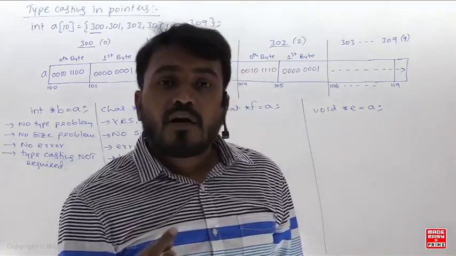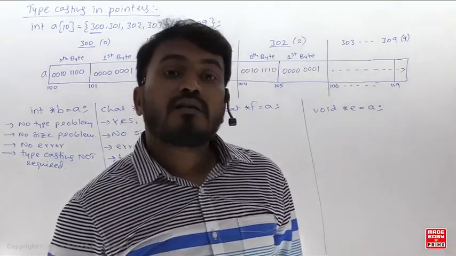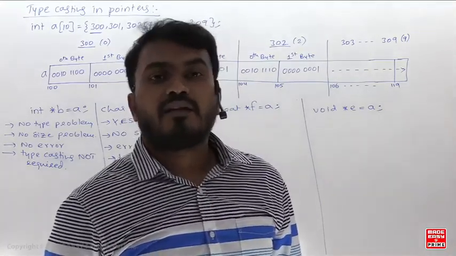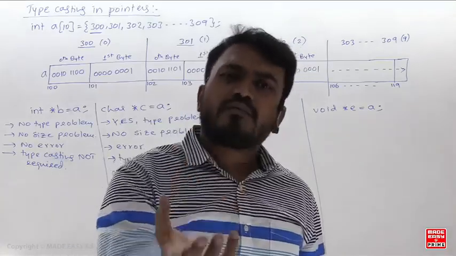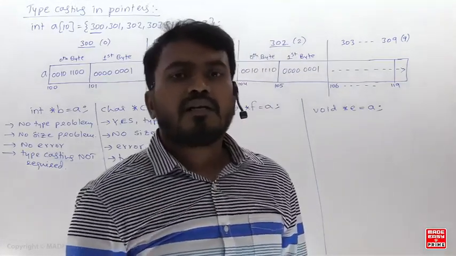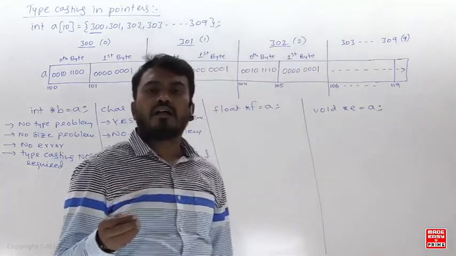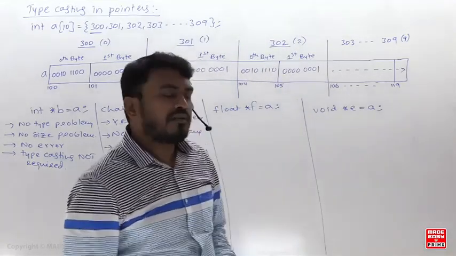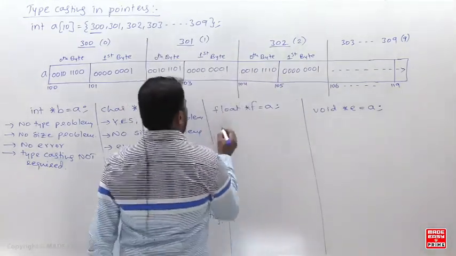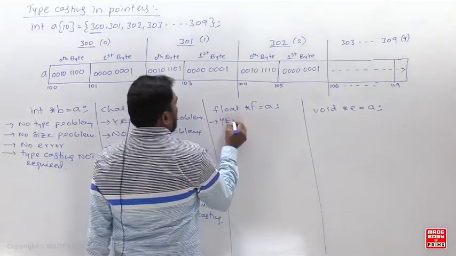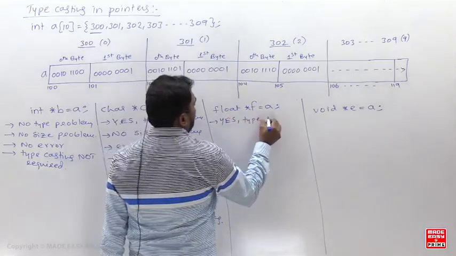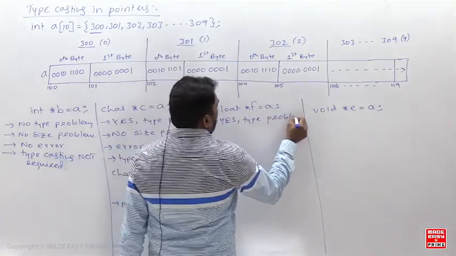But remember what you are doing here. You are storing the address of which variable? Integer variable. So it is expecting a float variable address, but you are giving an integer address. So there is a type problem. Yes, you are having the type problem.